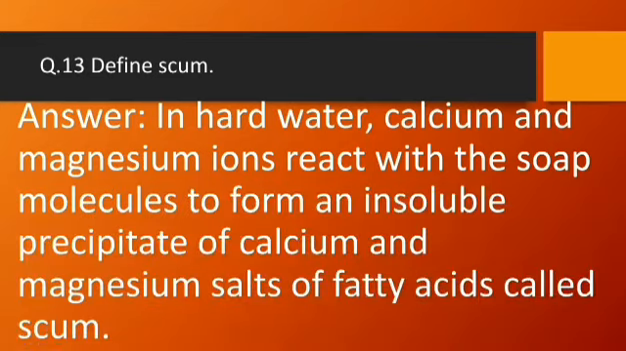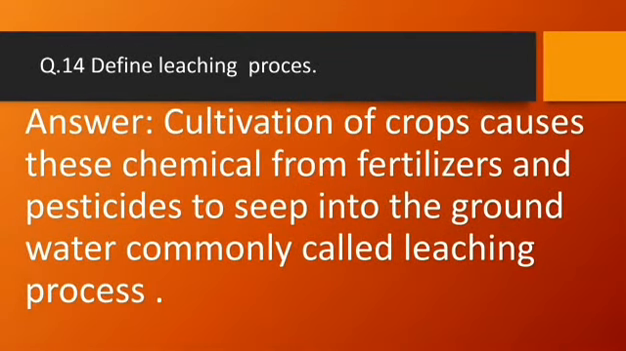Question number 13, define scum. Answer, in hot water, calcium and magnesium ions react with the soap molecules to form an insoluble precipitate of calcium and magnesium salts of fatty acids called scum. Question number 14, define leaching process. Answer, cultivation of crops causes chemicals from fertilizers and pesticides to seep into the groundwater, commonly called the leaching process.